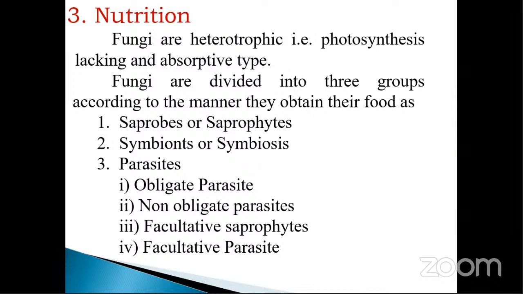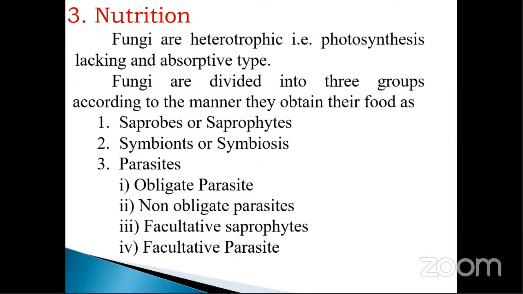Depending on the nutrition, these fungi are divided into three different groups, according to the manner of obtaining the food material. Fungus is divided into three different groups, that is saprophytes, symbionts or symbiosis, and parasites.